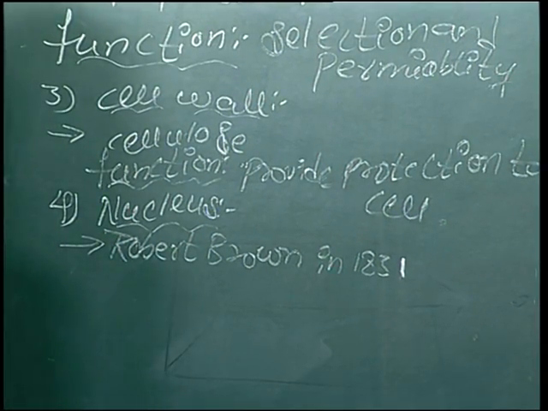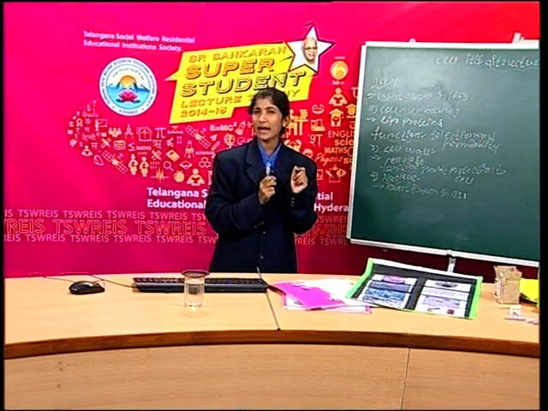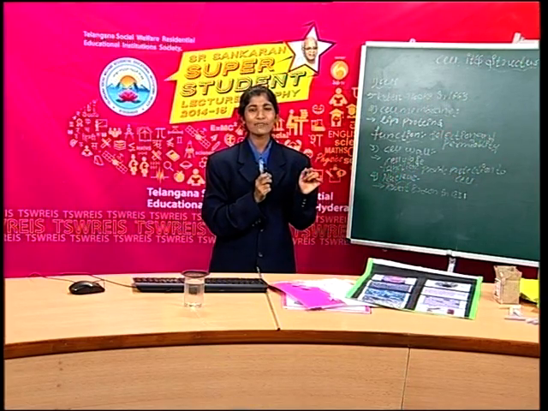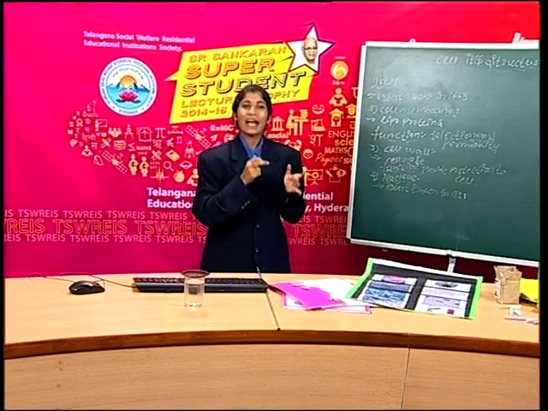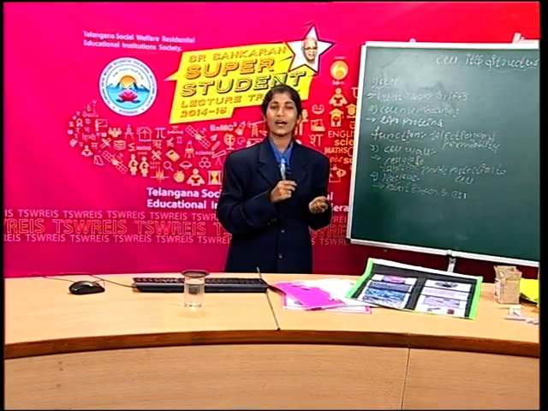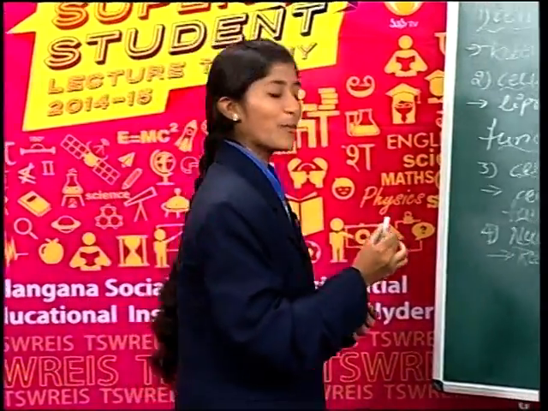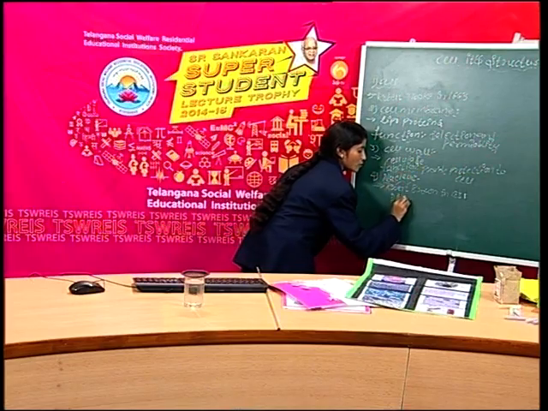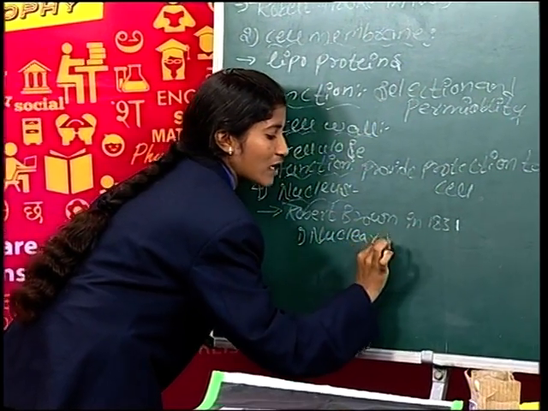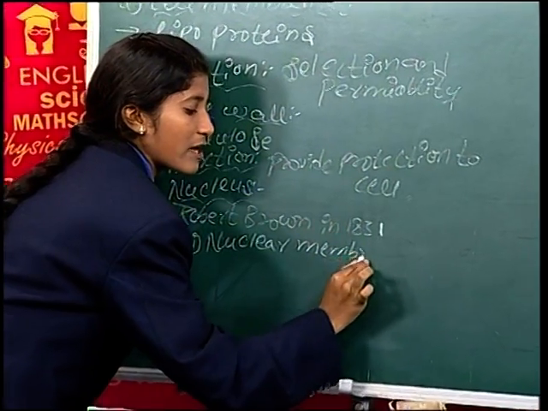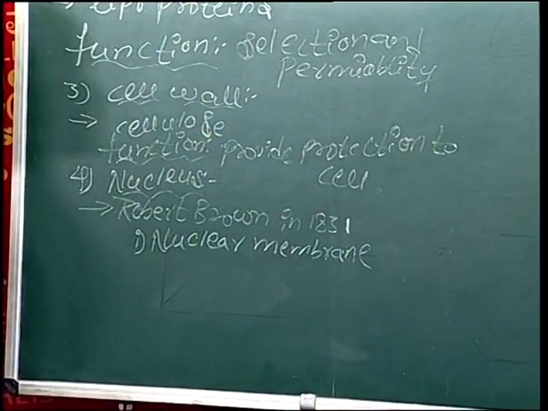I tell that our body is covered by a layer. That layer we call skin. Like that, the cell is also covered by a layer that we call the cell membrane. Like that, the nucleus is also covered by a layer, and that layer we call the nuclear membrane. The membrane surrounding the nucleus is the nuclear membrane.